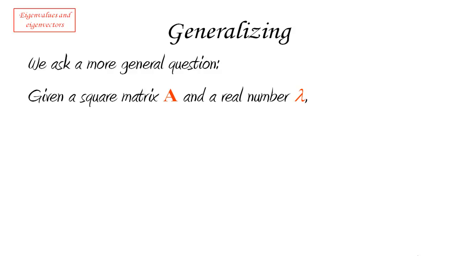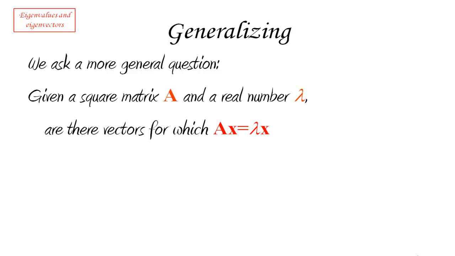Now this is a Greek letter, another Greek letter. You're going to learn the whole Greek alphabet by the end of this course. Are there vectors for which if I multiply A times this vector x, I get the same thing as lambda times x? Now notice that if lambda is equal to 1, this is the fixed point problem, right? So Ax equals just x, but we're generalizing it. We're just saying, not necessarily with just 1, but with lambda.